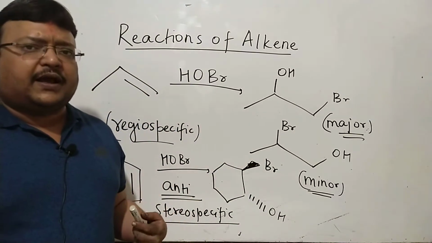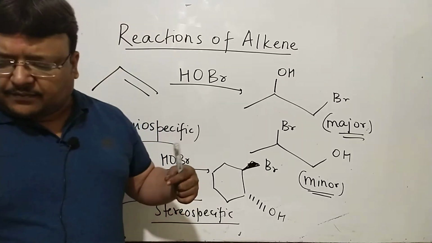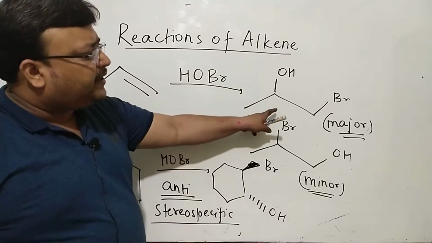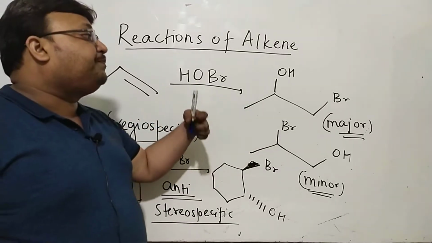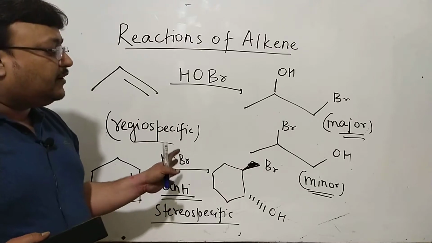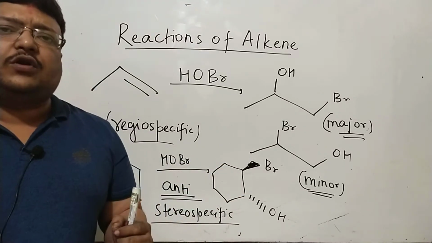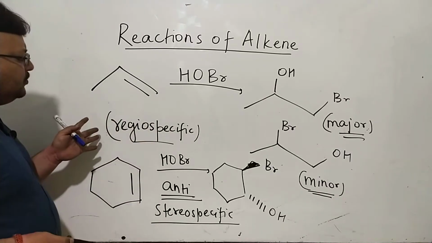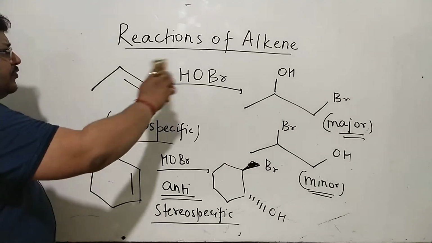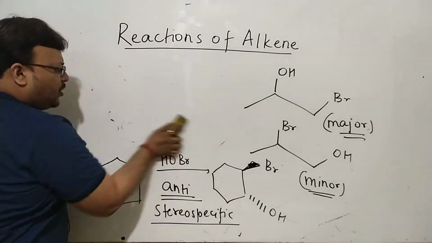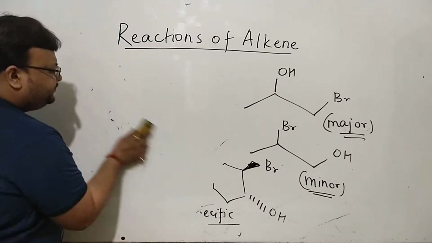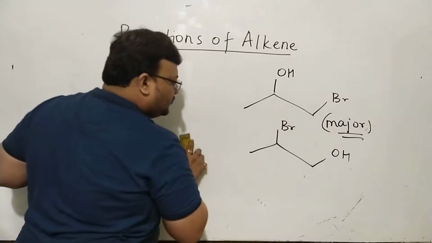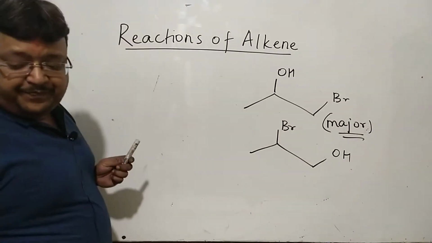Right away, we need to go into the mechanism, and you'll want to keep copying this at your convenience. I'm going to tell you why this is the major compound. I'm going to explain the regiospecificity of this. I'm going to tell you why this is an anti-addition. And naturally, we'll either want to start with a cycloalkene or an unsymmetrical alkene to talk about the two aspects. Let's take up the stereospecific portion first.